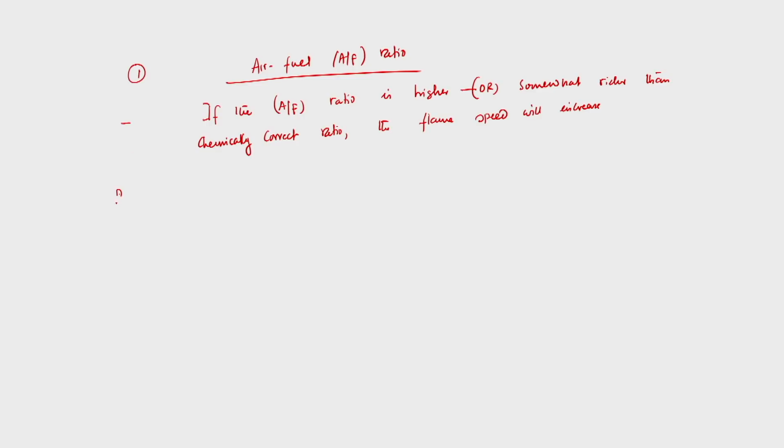Number two is inlet pressure. What effect does it have on the propagation of the main flame, or rather how does it control the speed of the main flame? We can say that generally increased pressure increases the rate of chemical reaction.